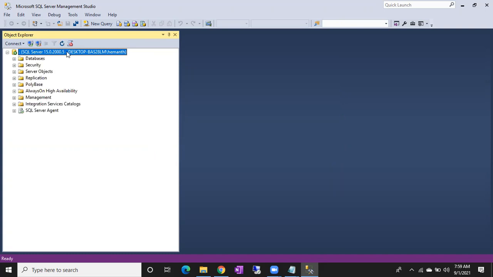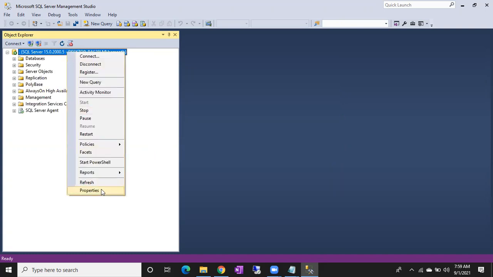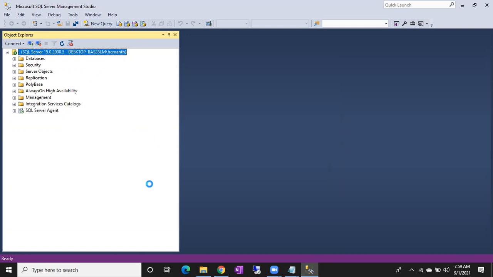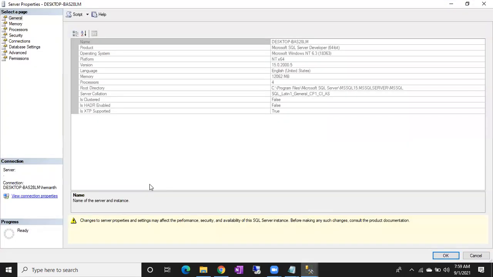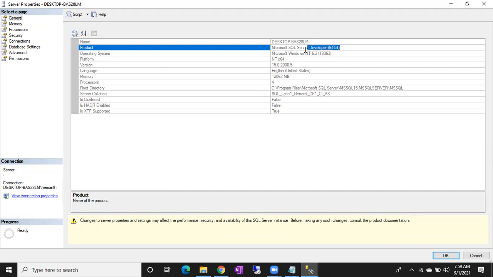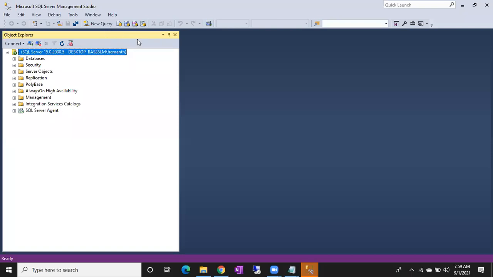You can see the edition of SQL Server by going to the properties of the instance. Instance means a server only; server or instance, both are the same. You can see here: Microsoft SQL Server Developer Edition 64-bit. This is one way to find the edition of SQL Server, and we have a query also.